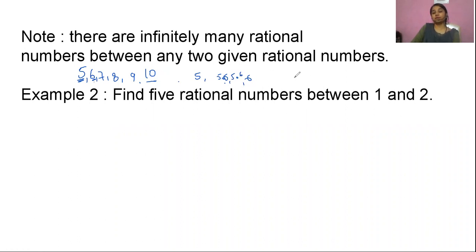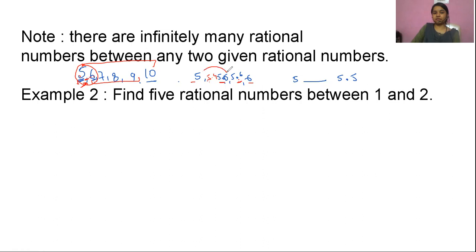Can I write some numbers in between 5 and 5.5 also? See, I am zooming everything, if you're not noticing it. First I took these two numbers and tried to write 4 numbers in between, and these all 4 are integers. Then I took these first 2 numbers only, 5 and 6. In between 5 and 6, I have got some more numbers like 5.5, 5.6, and 5.4 also I can write, and so many like that.